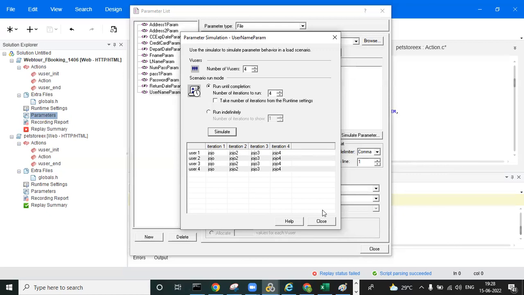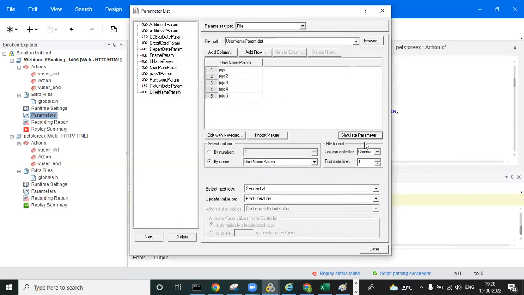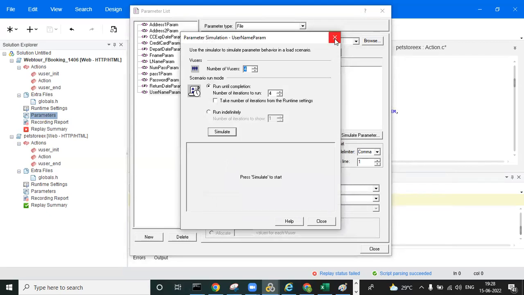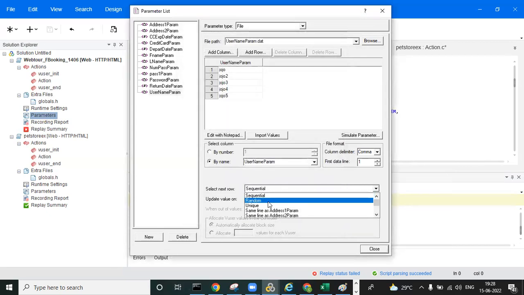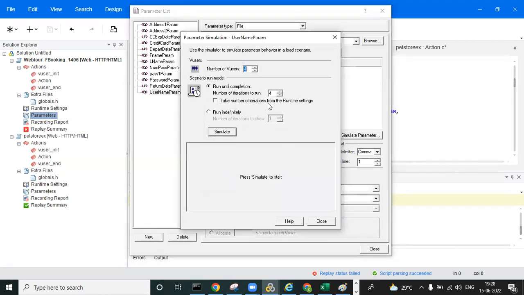Is this clear, everyone? Going to the next, we can change to random each iteration. Click on simulate, and I'm simulating again. Now we can observe it randomly. User 1 picks Jojo 2, user 2 picks Jojo 3, user 3 picks 5, and user 4 also picks 5, because randomly it can pick the same values also. In iteration 2 you can observe user 1 is Jojo 2, user 2 is Jojo 5, and user 3 is Jojo 3, again Jojo 3. So it is picking randomly. This is the random property.